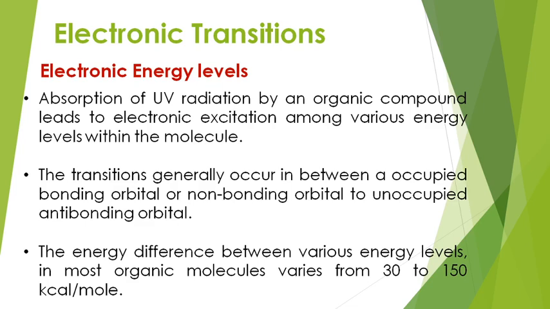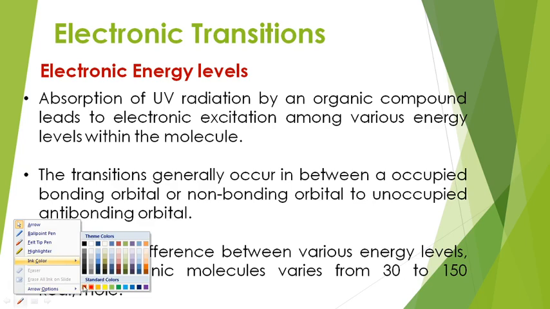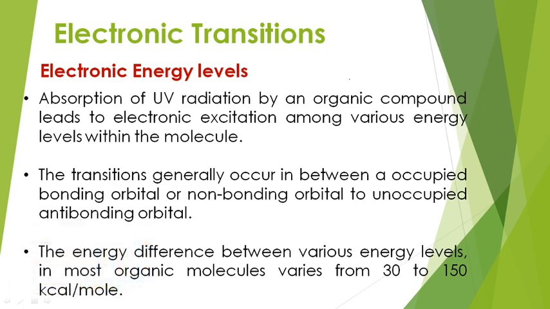Generally, transitions occur between the occupied bonding orbital or non-bonding orbital to the unoccupied anti-bonding orbital. Suppose this is the energy profile diagram.